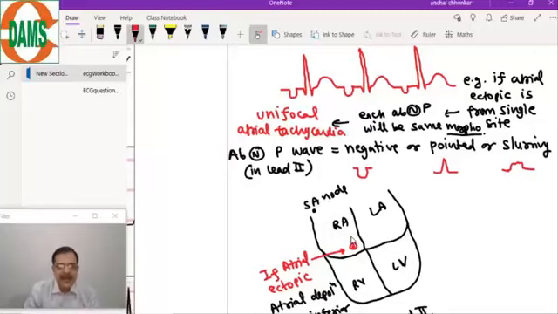Now, coming to the definition: last year in the November AIIMS exam, that question came as a diagram-based question, and it was on atrial tachycardia.